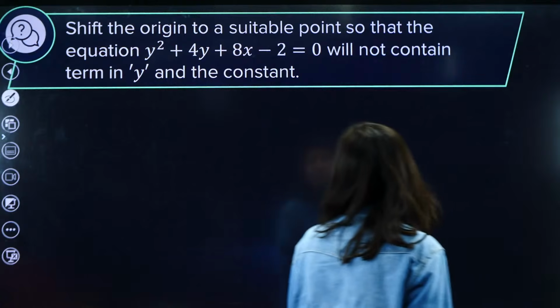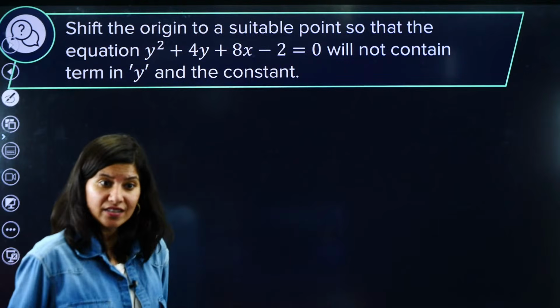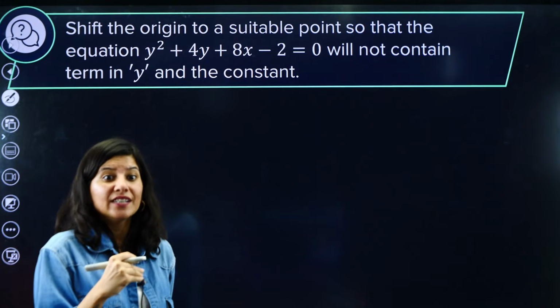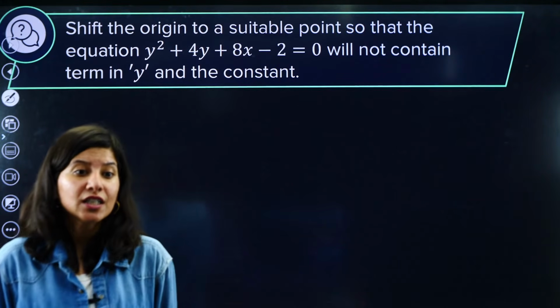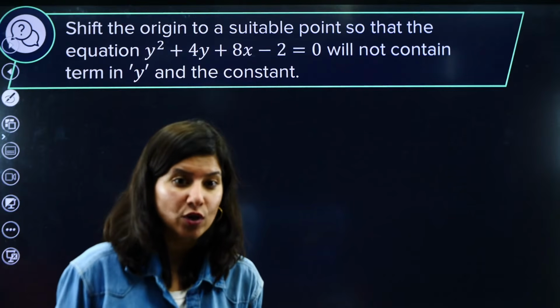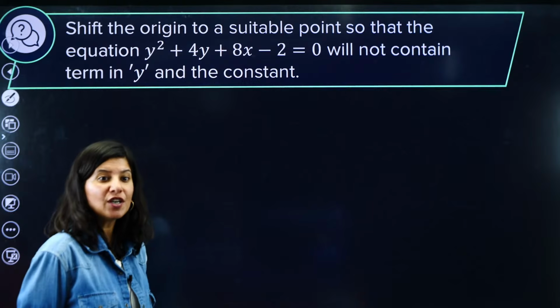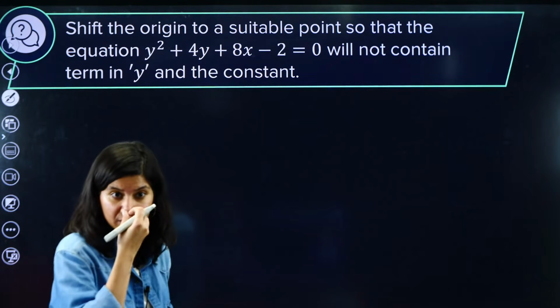Let's move ahead. Now again another question. Shift the origin to a suitable point so that it will not contain a term in y and the constant. Okay, hold on. Shift the origin to a suitable point.